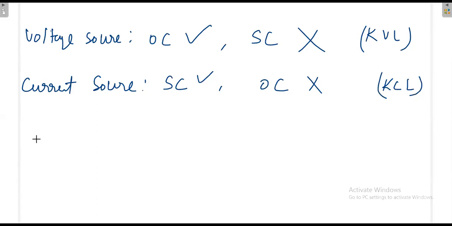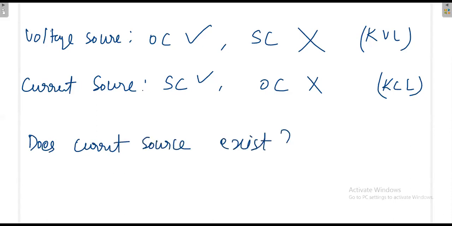Then does a current source really exist? That's my question. Does a current source exist? If it exists, in which format is it existing? We know the voltage source exists, but whether a current source really exists, because from voltage we are getting the current, but current source means the current is the source.